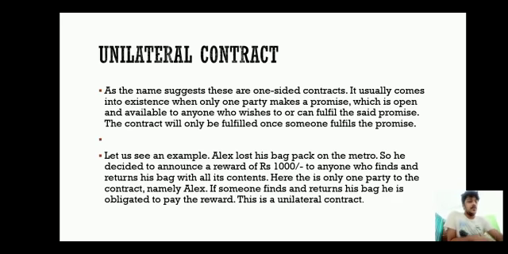What do you mean by unilateral contract? A contract is said to be unilateral where one party has performed its obligation when the contract comes into existence. Unilateral means one. Only one party has performed; the other party is yet to perform. As the name suggests, it is a one-sided contract. A unilateral contract is also known as a one-sided contract.